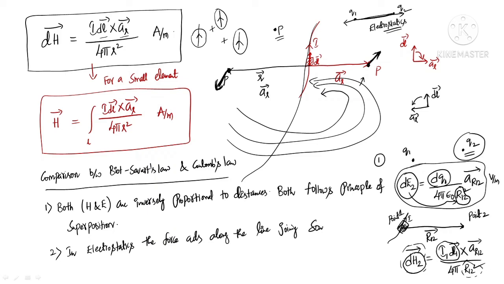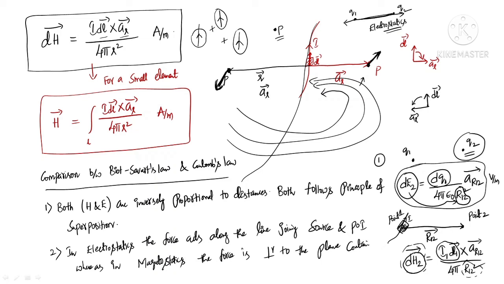Whereas in magnetostatics, the force is always perpendicular to the plane containing the source and point of interest. This is the difference between the electrostatics case and the magnetostatics case.